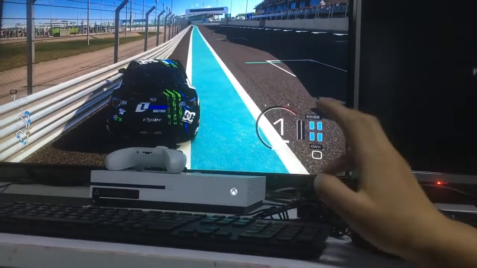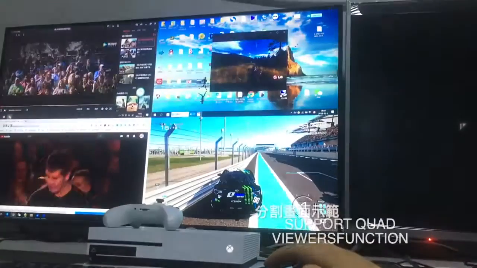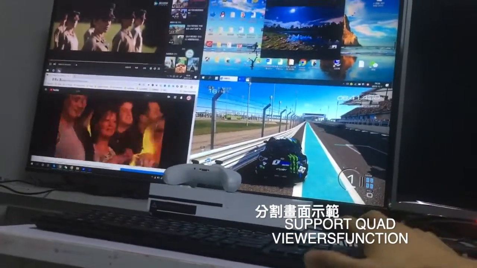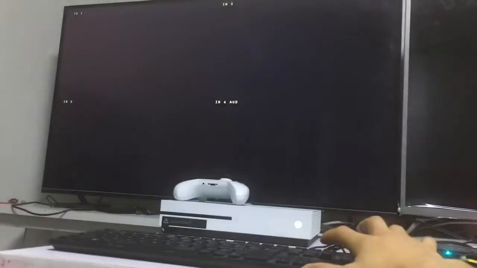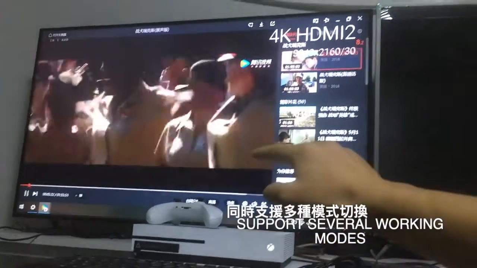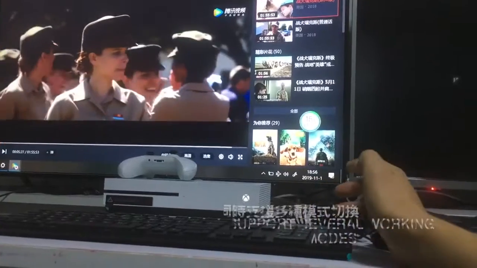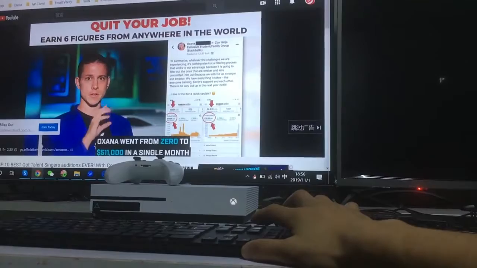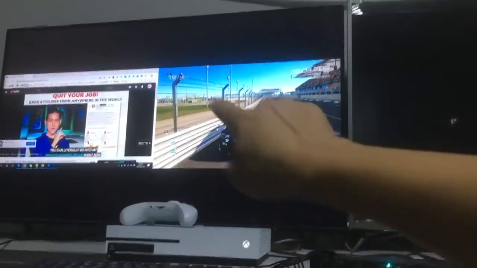If you want to go back to the multi-view function, we can just go back to this one with the multi-view function, and we can also switch into different working modes. So 1 large with 3 small, and different working modes like 2 windows.